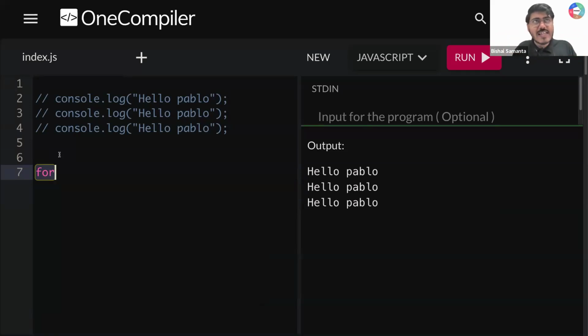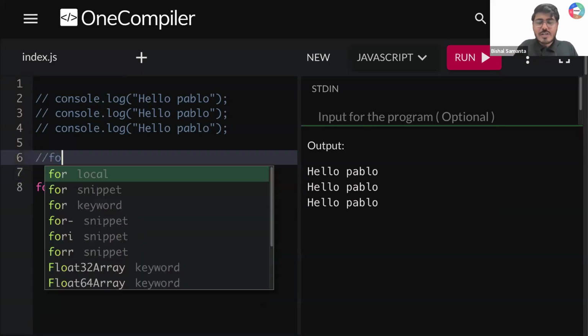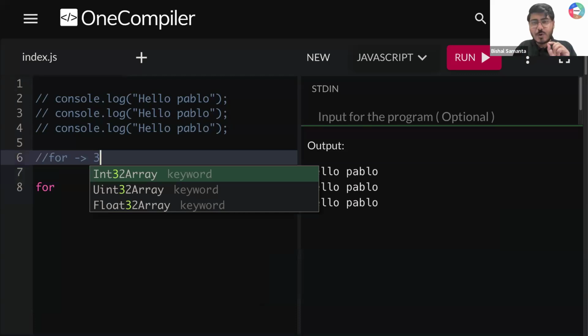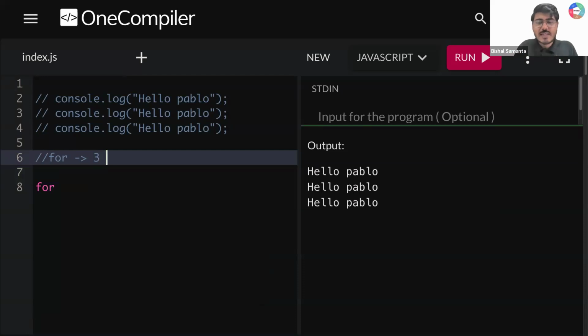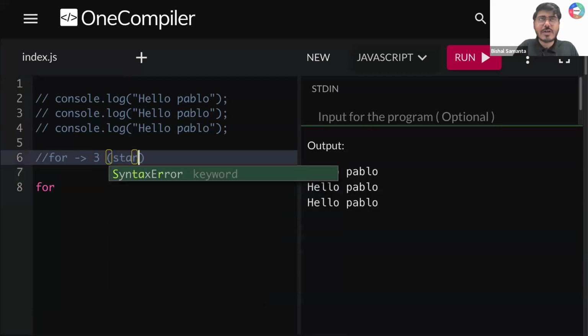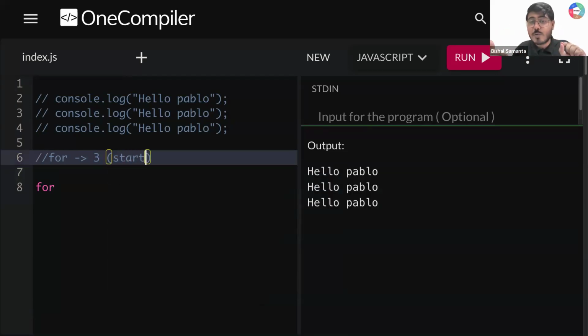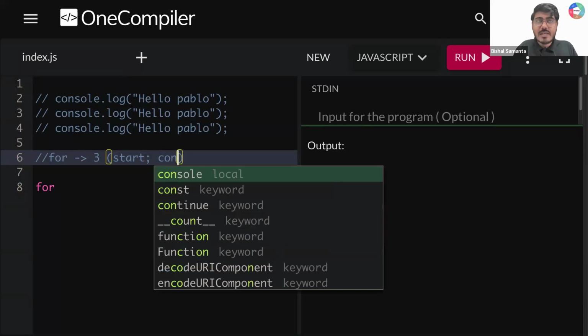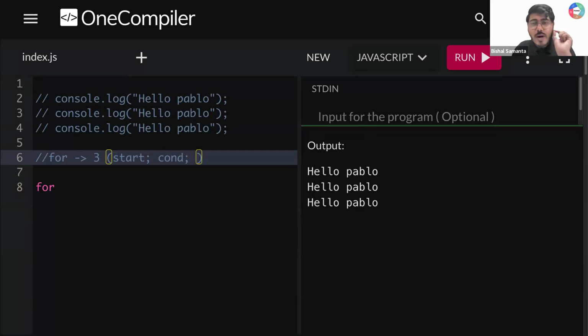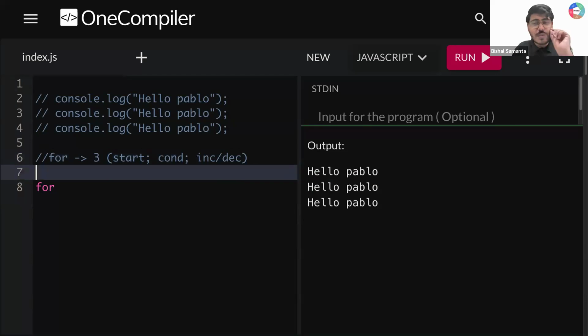So now inside for, guys, inside for, you need to pass three things. Okay, everyone remember, three things we need to pass inside for. Okay, what are those three things? First I need to pass my start. Okay, सबसे पहले कहां से मैं start करना हूं, where should I start? So that start I need to pass. After that I need to pass my condition. Second thing I need to pass, what is my condition? And the third thing I need to pass, what I am doing here, incrementing or decrementing. So these are the three things we need to pass inside a for loop, guys. Again, three things we need to pass.